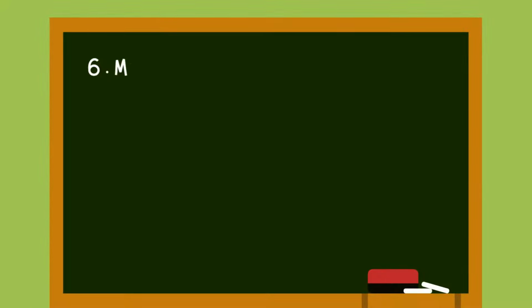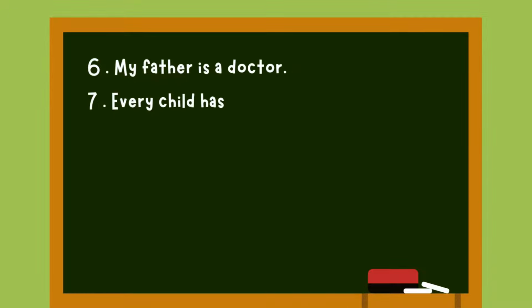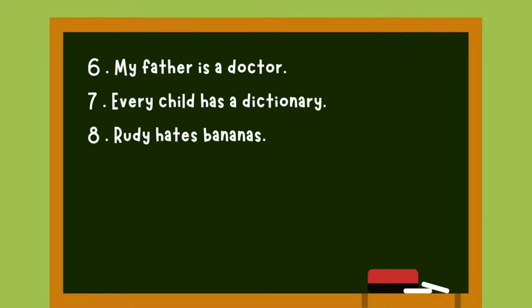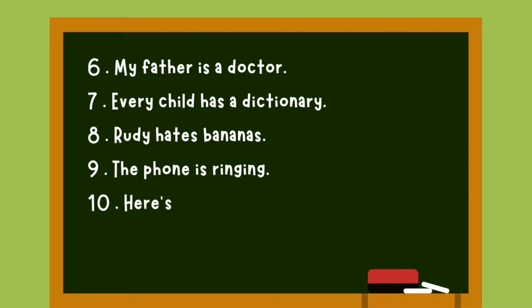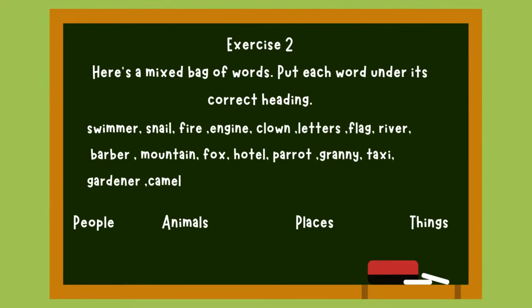Next, my father is a doctor. Here doctor is a common noun. Next, every child has a dictionary. Dictionary is a common noun. Rudy hates bananas. Banana is a common noun. The phone is ringing. Phone is a common noun. Here is a book for you. Book is a common noun.